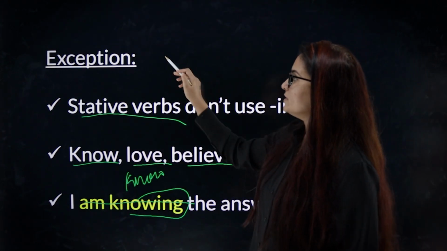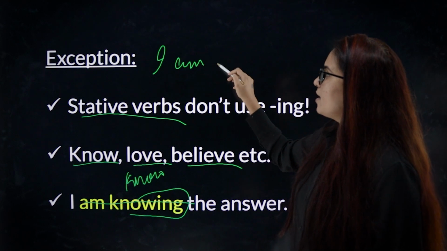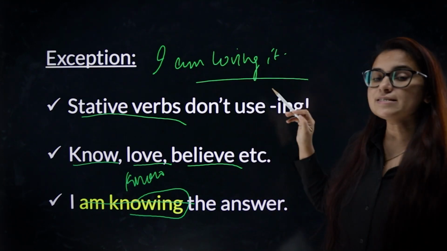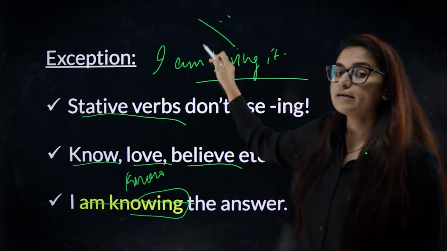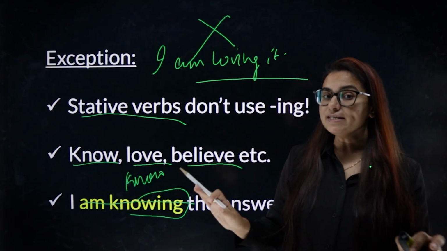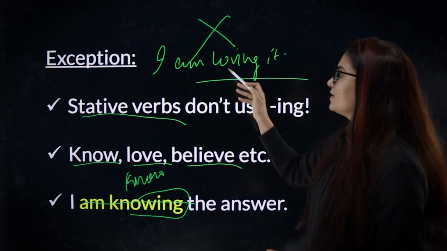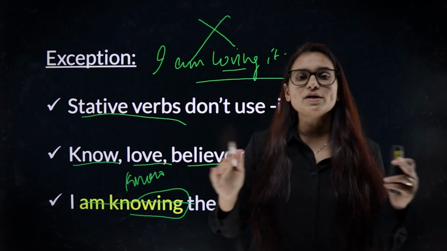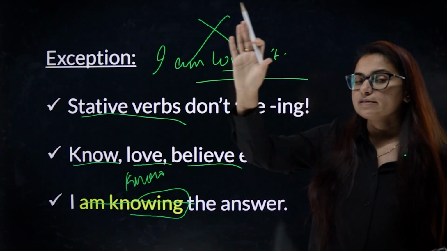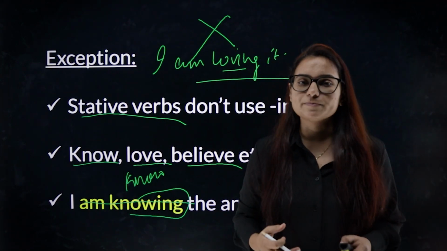So when McDonald's says "I am loving it," this sentence is grammatically incorrect. "I love it." You are not loving it, you love it. But they're using it as a tag. They're not saying it's a grammatically correct sentence. They're using it as a tag. That's why they are okay with it.